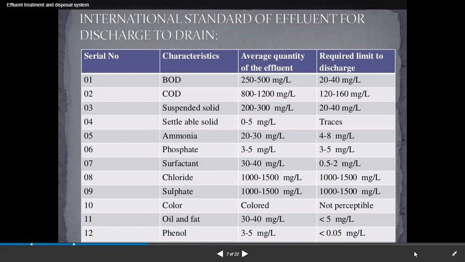Oil and fat: the average quantity in the effluent is 30 to 40 milligram per liter, but the required limit to discharge is less than 5 milligram per liter. Phenol: the average quantity in the effluent is 3 to 5 milligram per liter, but the required limit to discharge is less than 0.05 milligram per liter.